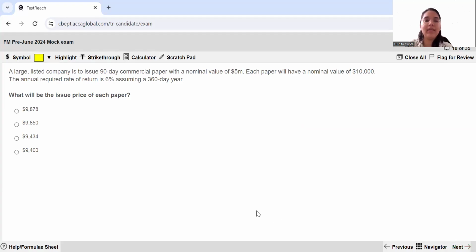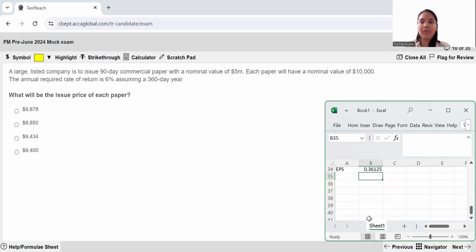A large listed company is to issue 90-day commercial paper with a nominal value of $5 million. Each paper will have a nominal value of $10,000. The annual required rate of return is 6%, assuming a 360-day year. What will be the issue price of each paper? So basically, you have the return given to you, you have the duration given with you, you have your nominal values, and you have the nominal value of each paper also. So basically, you just need to find out the issue price over here.